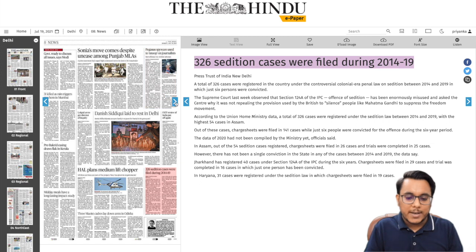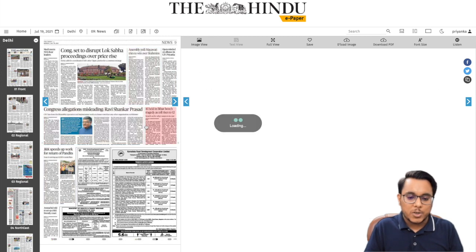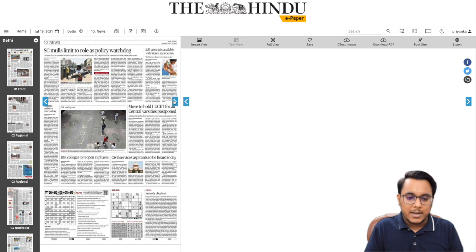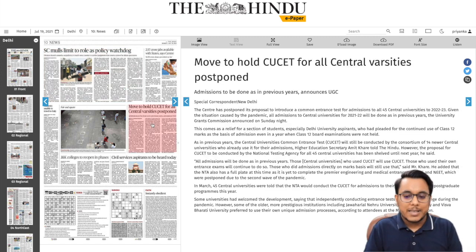Then guys, moving to the next page, here we can see that nothing very much important is there. The political issues are there, not very much important. Then guys, next page, here we can see that the Supreme Court's decision to go into the judicial restraint. We will see that what are the implications. Then guys, here the CUCET has been mentioned, National Testing Agency has been mentioned. We will see this thing.